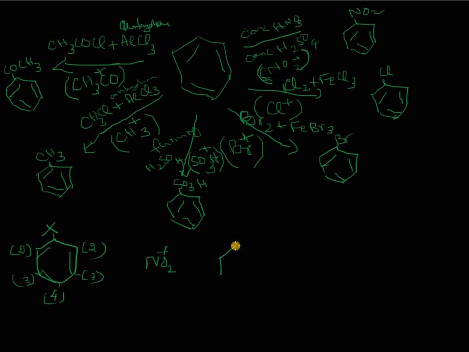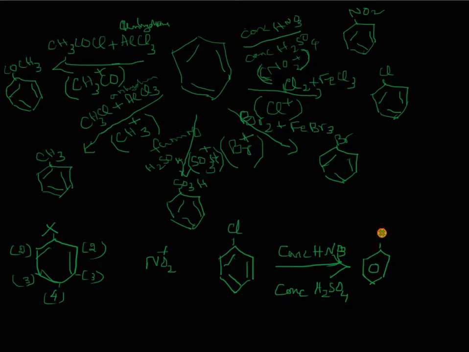Let me take chlorobenzene. And when you treat it with a concentrated nitric acid and sulfuric acid mixture for nitration, you get a mixture of ortho-nitrochlorobenzene and para-nitrochlorobenzene.